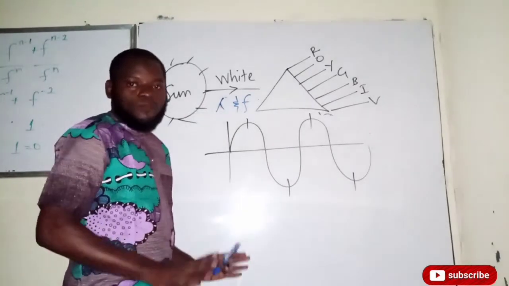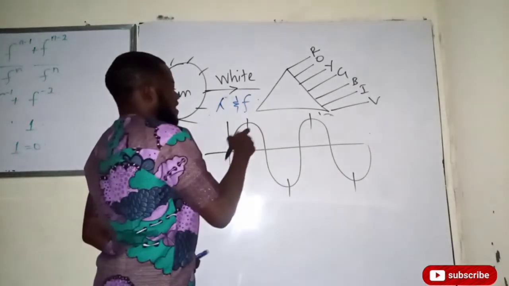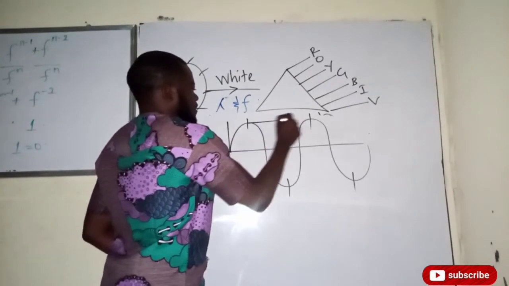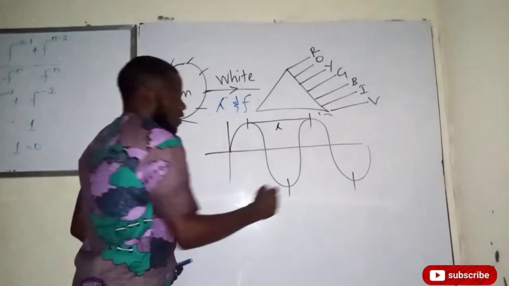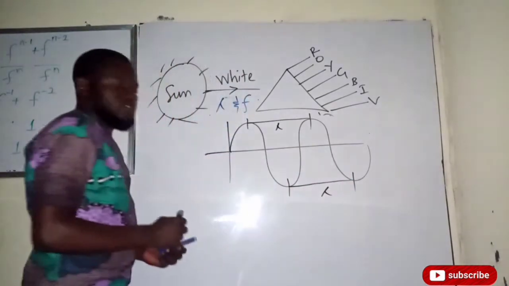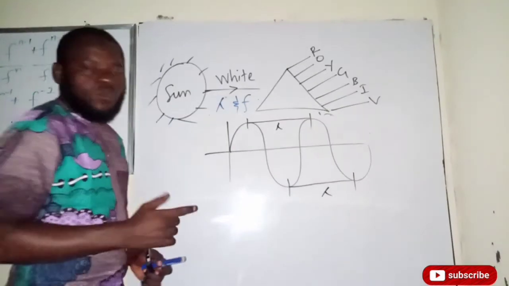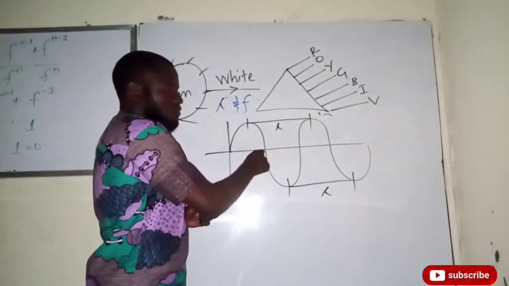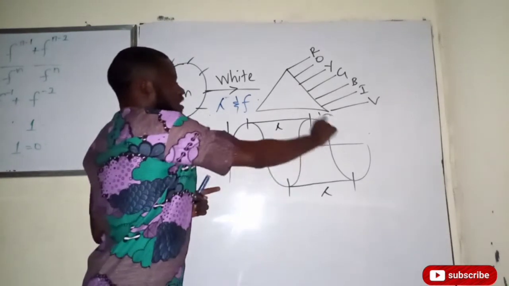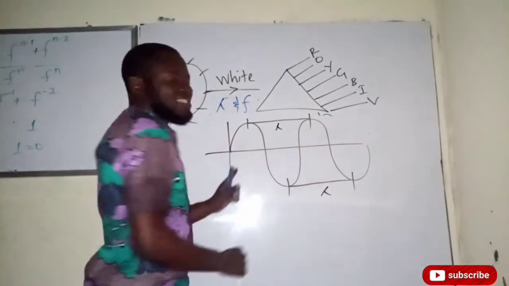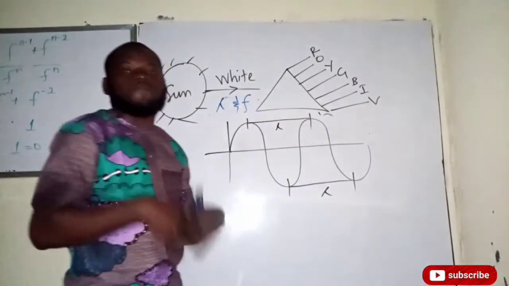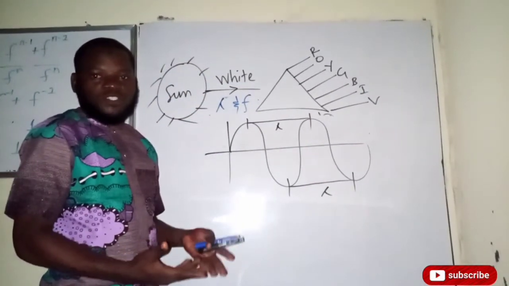The distance between crests, or between troughs, is what we call wavelength. And frequency: this is a half cycle, and this is a complete oscillation. When you talk about the number of such oscillations that this wave completes in 1 second, you're talking about frequency. Are we together?